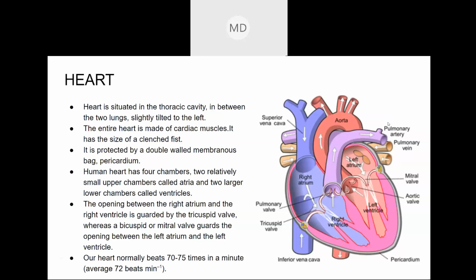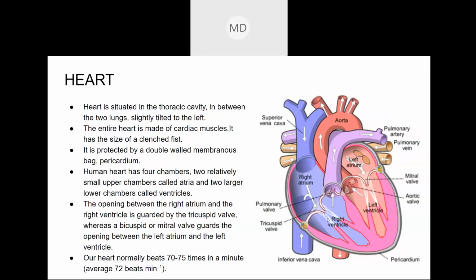The capillaries in the lungs carry deoxygenated blood, and from that blood the carbon dioxide diffuses into the alveoli, and oxygen diffuses out of the alveoli into the blood, and the deoxygenated blood is converted into oxygenated blood. Yesterday we discussed that.